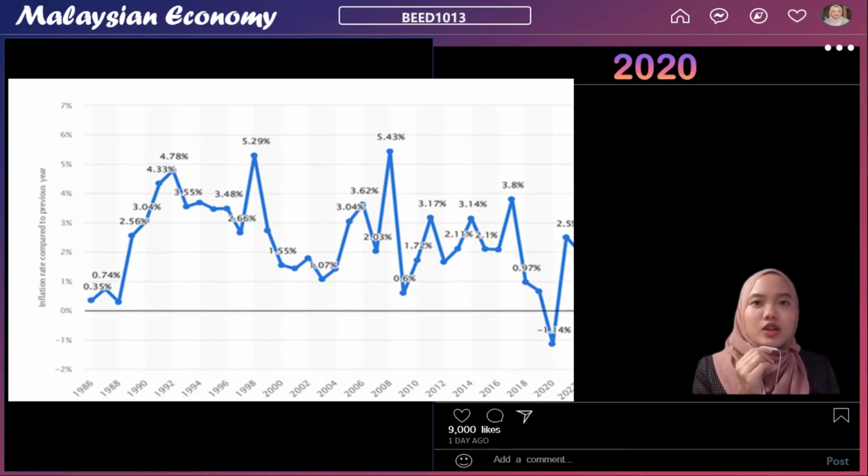Inflation in 2020. Through the latest data, the inflation rate of Malaysia in 2020 is recorded at negative 1.14%, which is the lowest record in Malaysia's history. This is because of the COVID-19 pandemic that still happened in Malaysia. Under a low inflation rate, the price of the product or service will become low too.